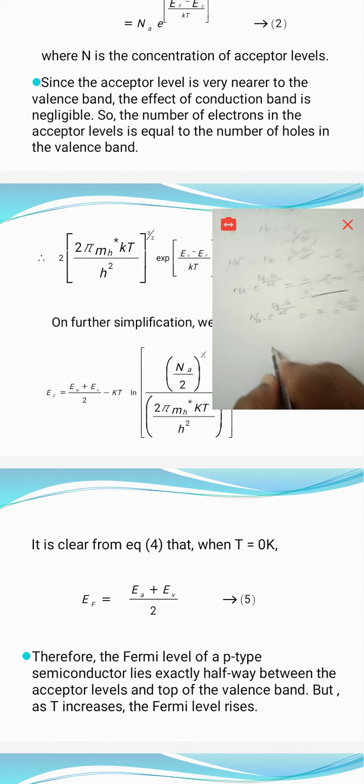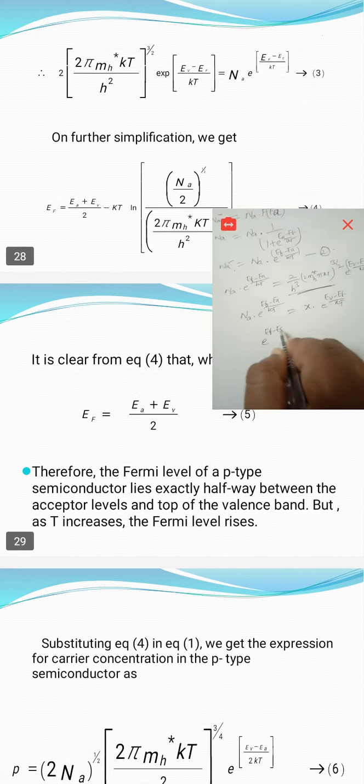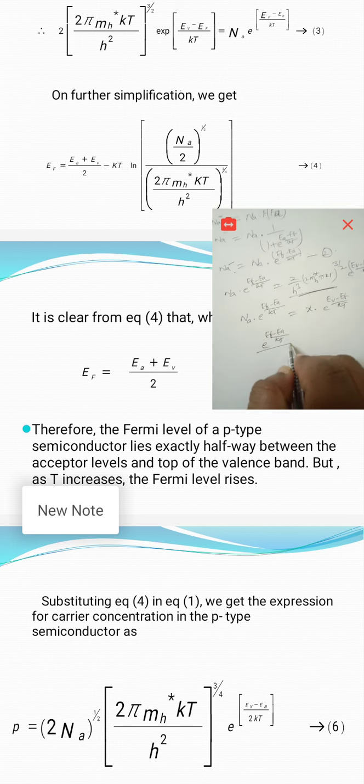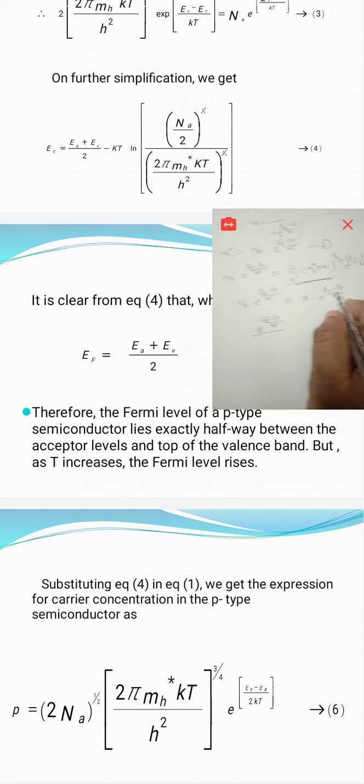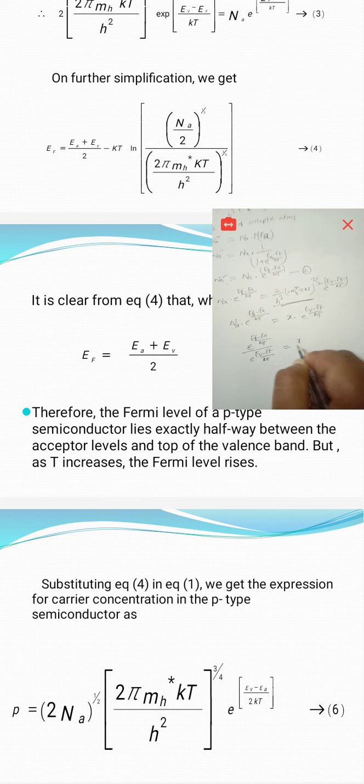Now we use the variable separation method. We write the exponentials on one side: e power of Ef minus Ea by KT divided by e power of Ev minus Ef by KT is equal to x by Na.